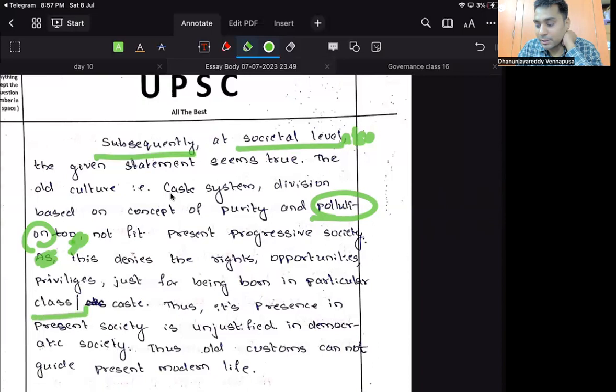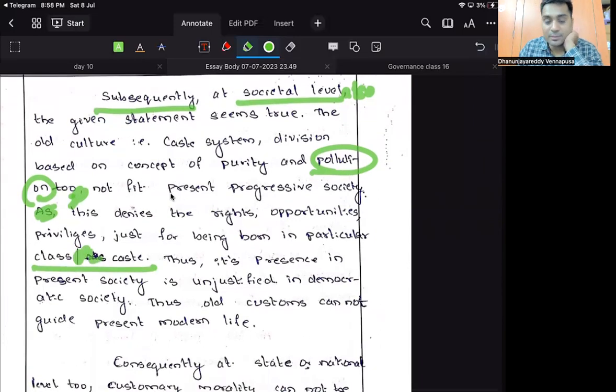I already told you not to write like this. Don't write "this or this." For class or caste, write "or." Why are you writing this type of thing? Stop this immediately. Thus its presence in the present society is unjustified in a democratic society.